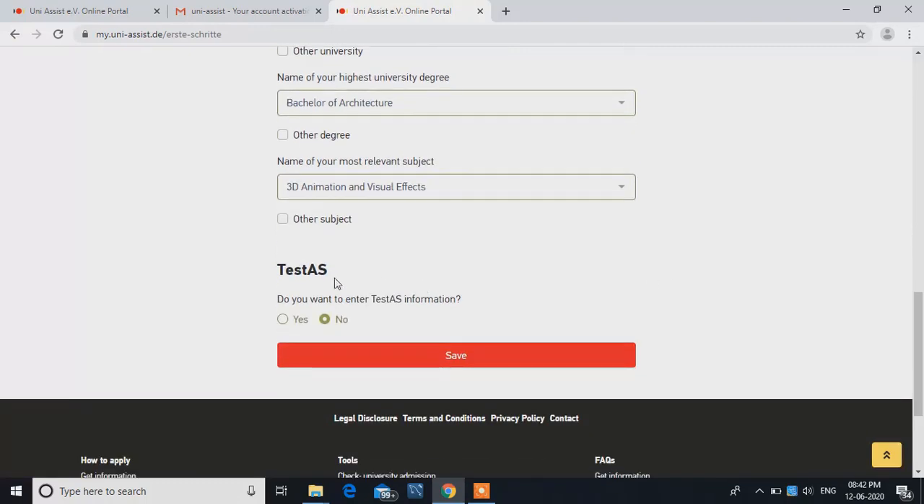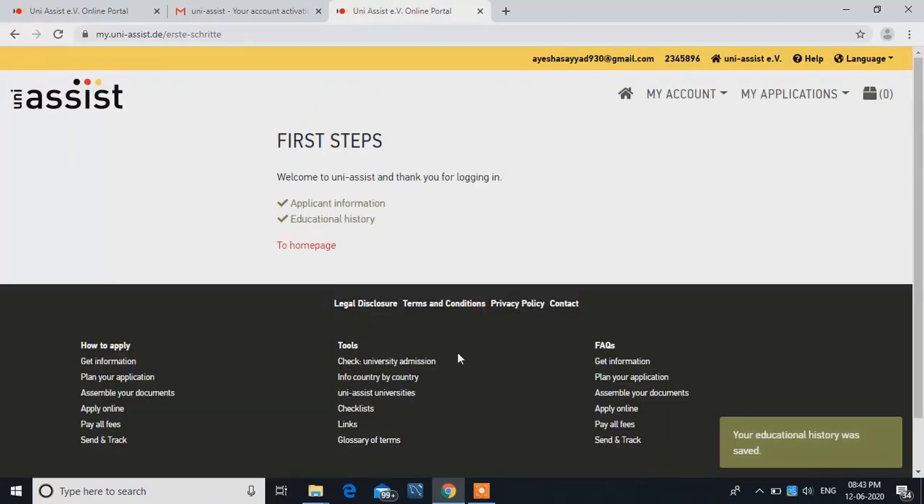Last, it's written test AS. So do you want to enter test AS information? So click on no and save. So as you can see, we are completed with the applicant information and educational history.